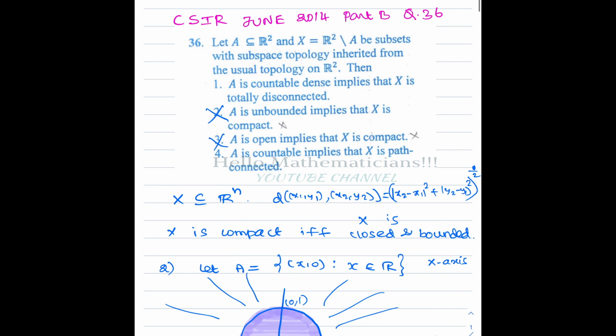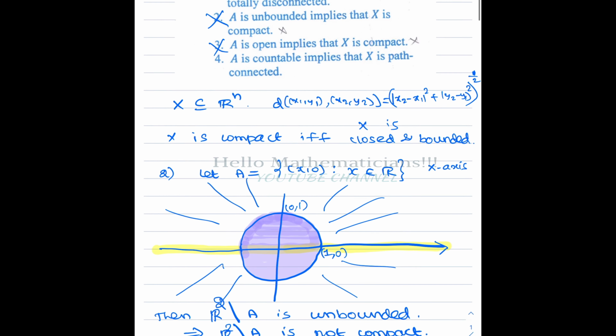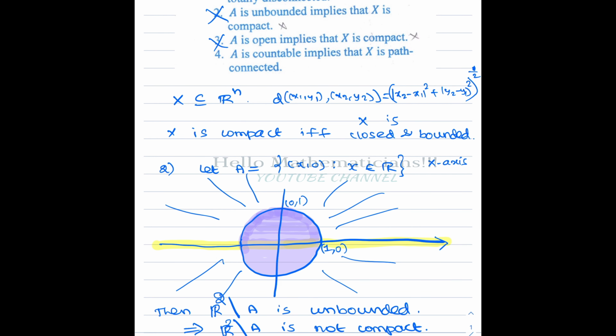Okay. Therefore, if A is open, then R2 minus A need not be compact. We have many examples. So, the third option is also false. The fourth option is a very important thing. So actually the fourth option is correct. That's what we're going to prove.